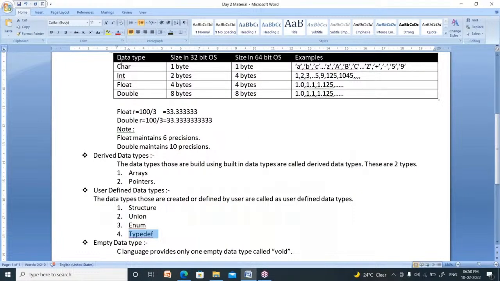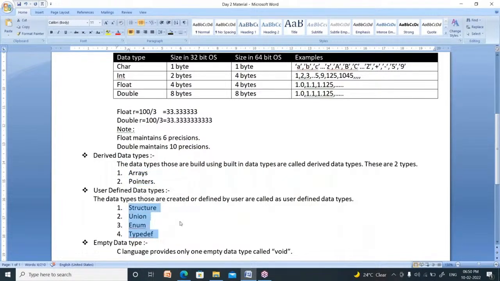Now remember, you require these four right now: what is char, what is int, what is float, what is double. Arrays and pointers I will explain later. You are not required right now. These four also, structure, union, enumerator, typedef, are not required right now. These are required after some time, nearly one month. After one month, I will explain these topics.